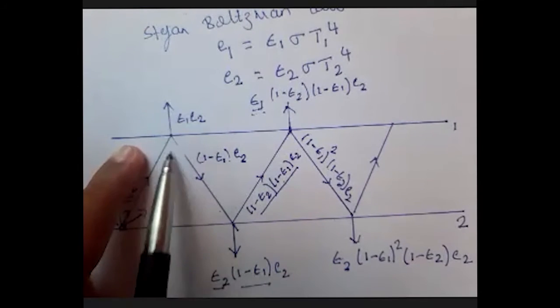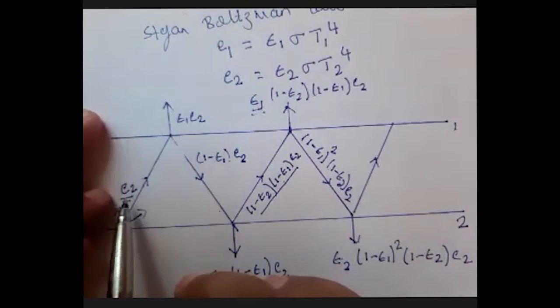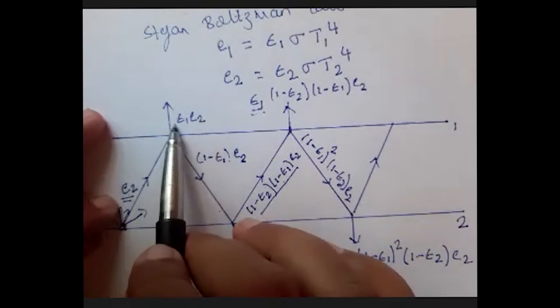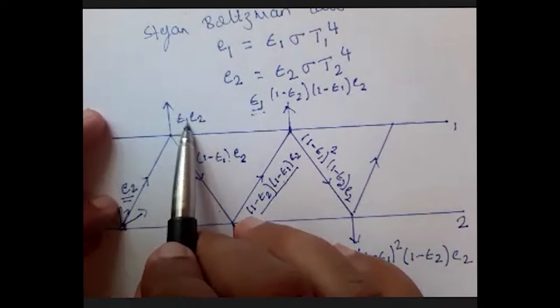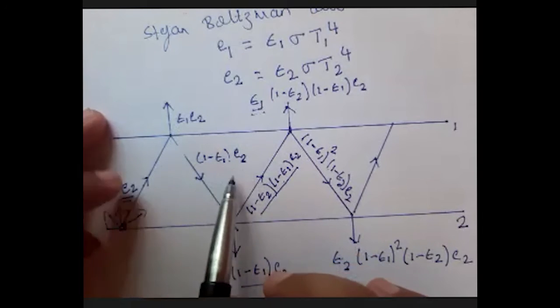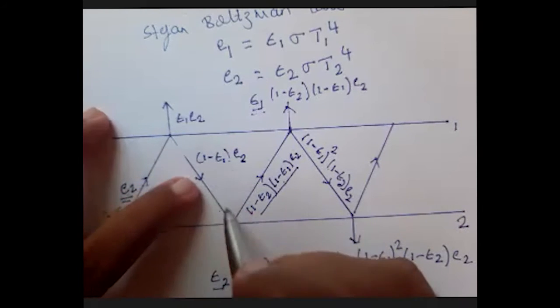Some part will be absorbed, some part will be reflected. How much amount of total emissive power? Emissive power is E2. Out of E2, epsilon 1 will be absorbed, and out of E2, 1 minus epsilon 1 will be reflected.